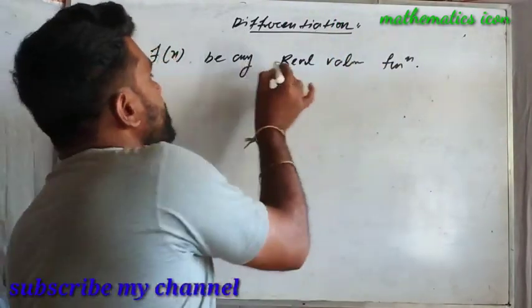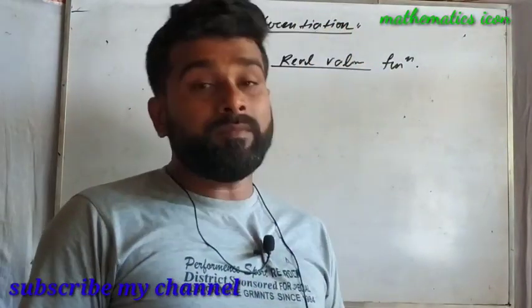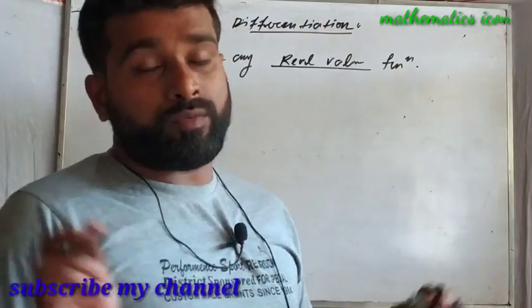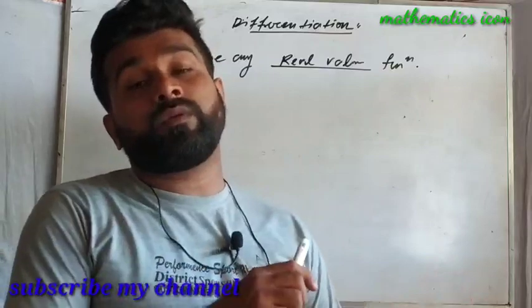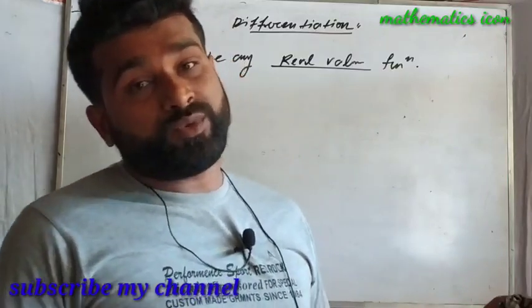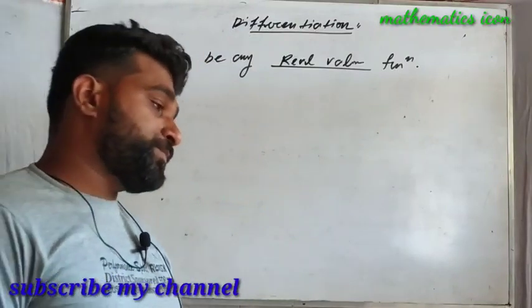Real valued function means all the inputs and all the outputs will be from the real numbers, not from the complex numbers, not from the imaginary numbers. All the real values will have to be chosen for getting the differentiability concept as well.